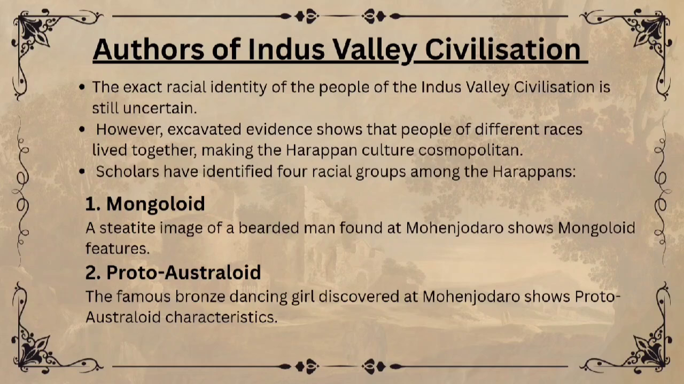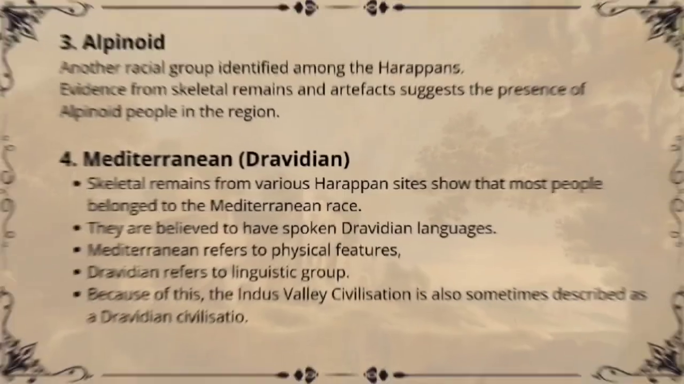The first one, Mongoloid. A seated statue of a bearded man found at Mohenjo-daro shows Mongoloid facial features. This suggests that Mongoloid people were present in the Indus Valley region. The second one, Proto-Australoid. The famous bronze statue of a dancing girl found at Mohenjo-daro shows Proto-Australoid features. This indicates that the Proto-Australoid people were also a part of Harappan society.